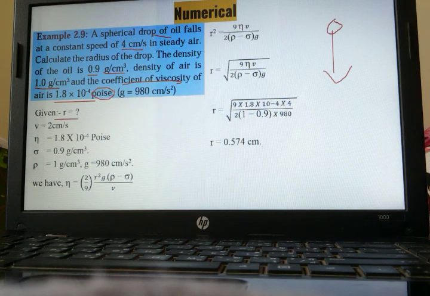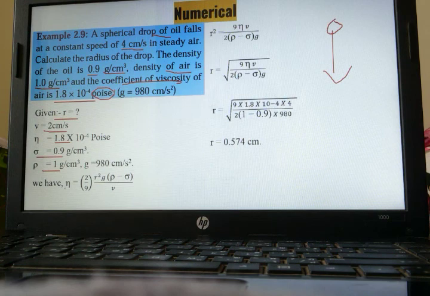Radius we have to find out. Velocity 2 centimeter per second. Coefficient of viscosity. Rho 0.9, density of liquid over here. Density of solid is 1. We are assuming, see over here, we are taking density of air as greater than density of oil. As density of air is greater than density of oil, in place of air we will be considering it as solid.